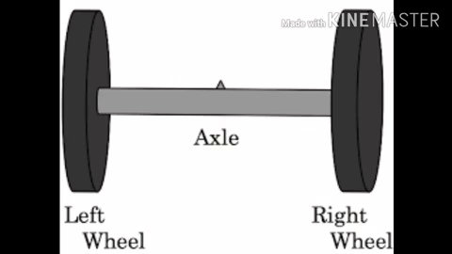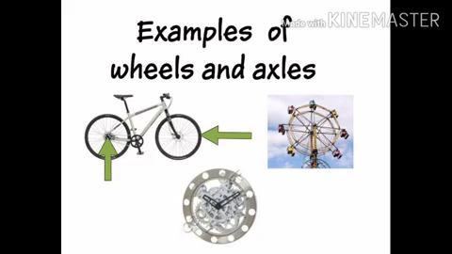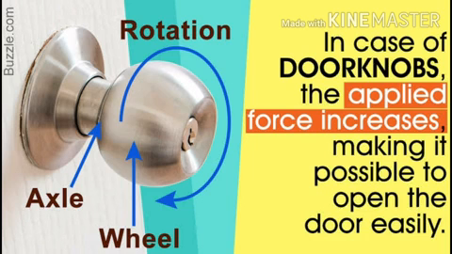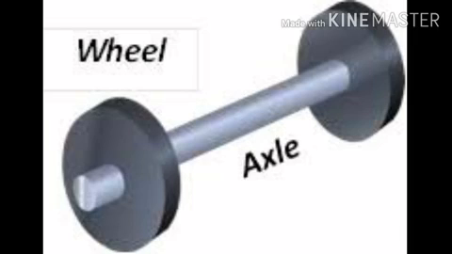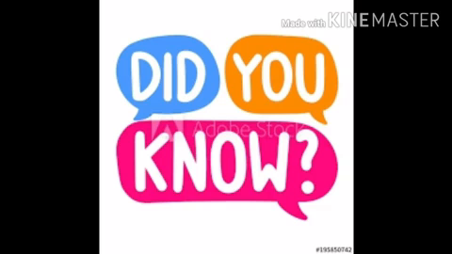Wheel and axle. Wheel and axle consist of a wheel attached to a small rod so that these two parts rotate together. Examples: bicycle wheel, doorknob, axle wheel. Do you know, children?